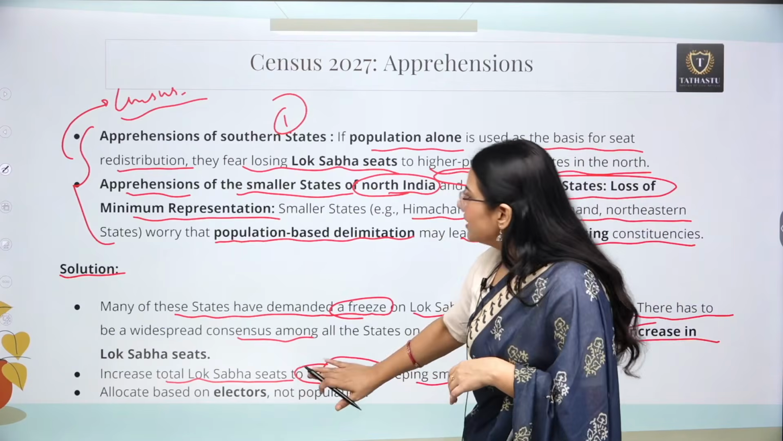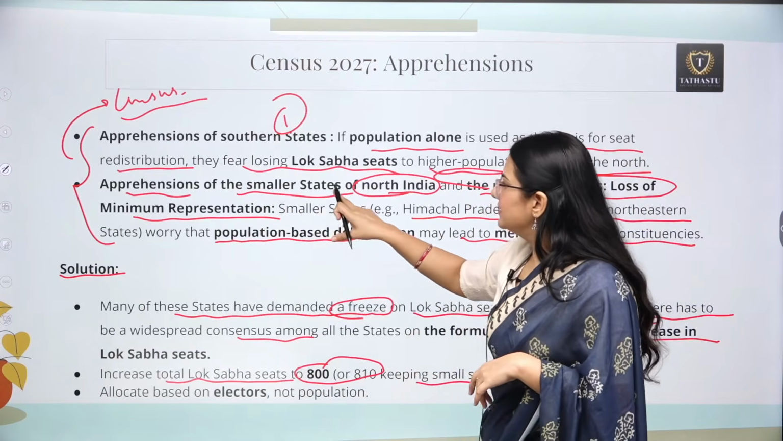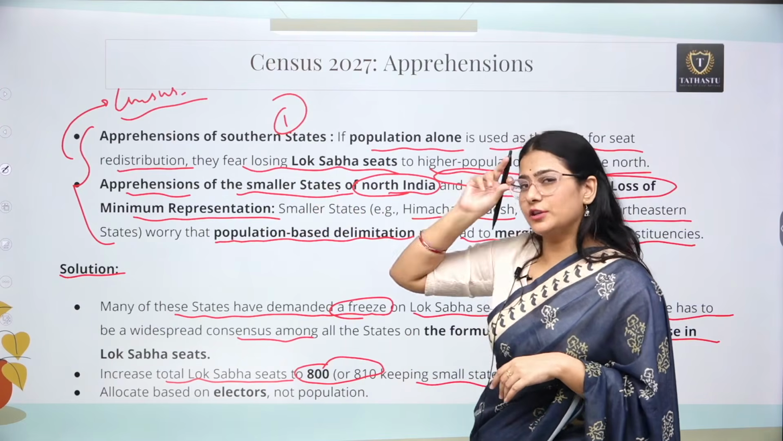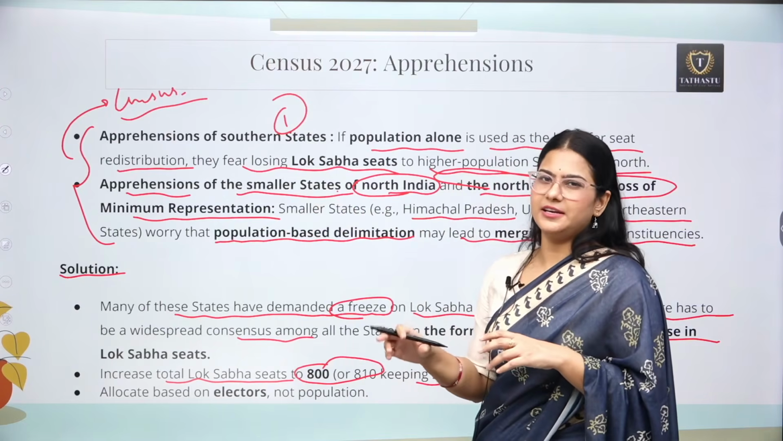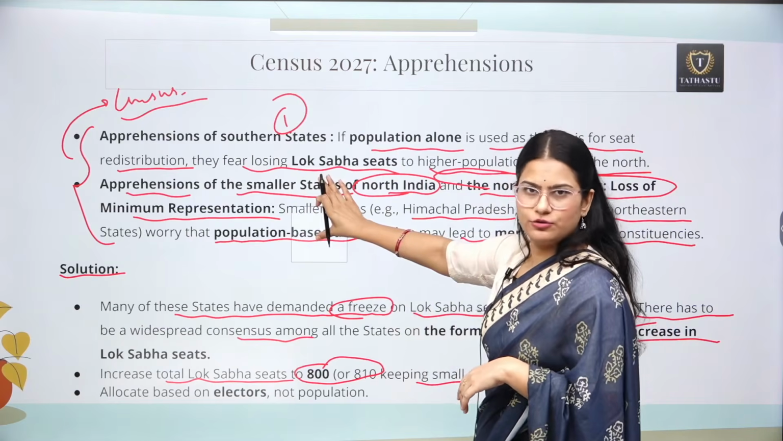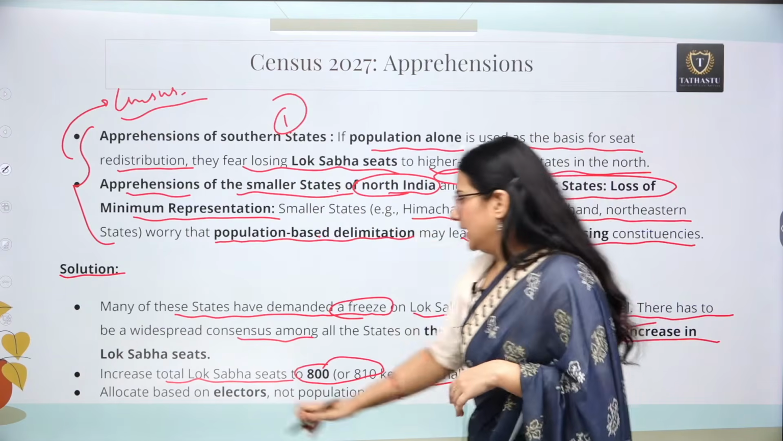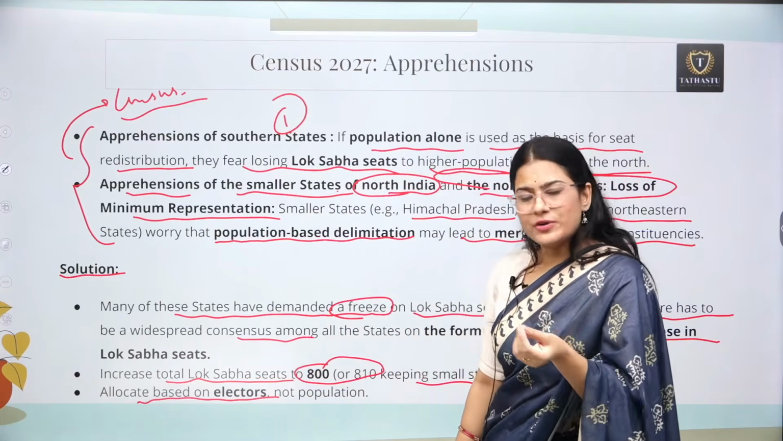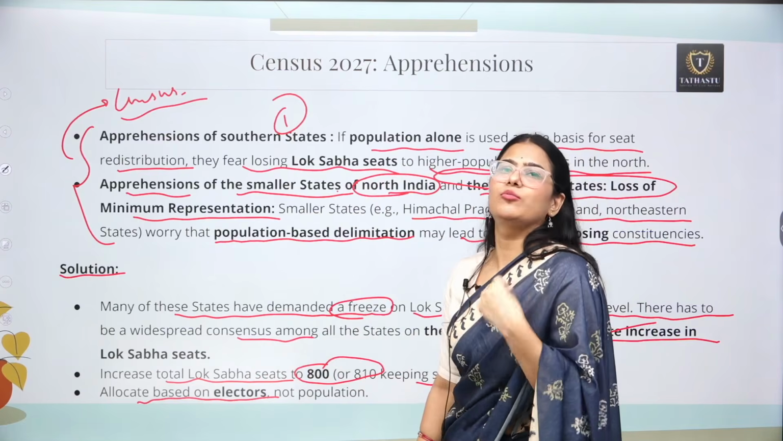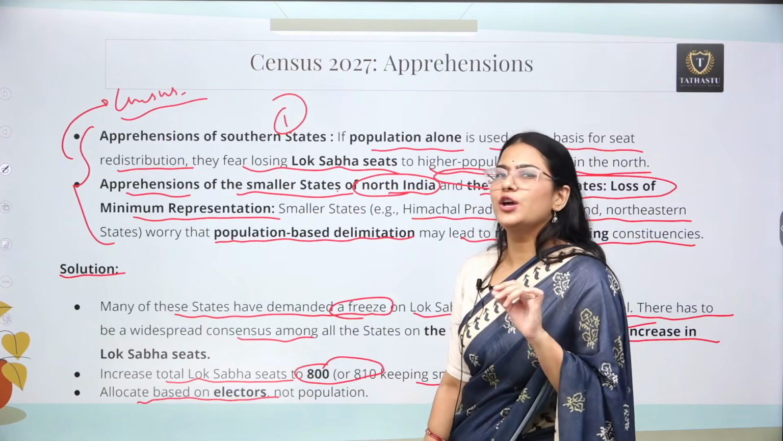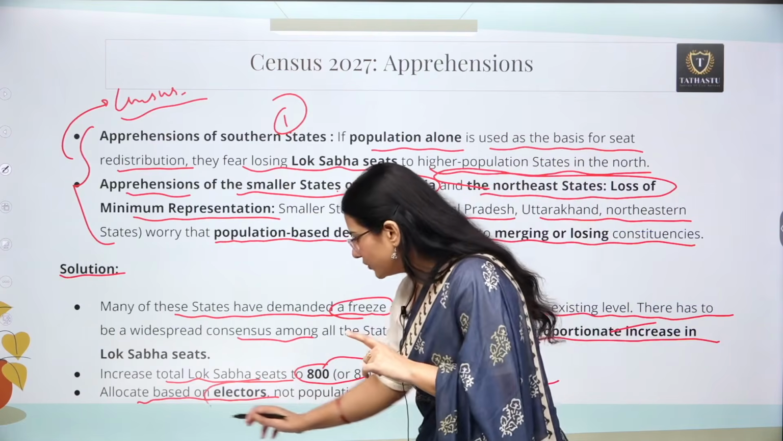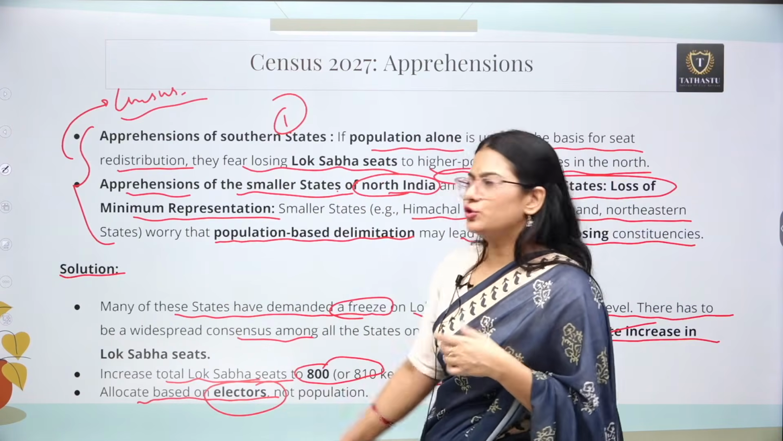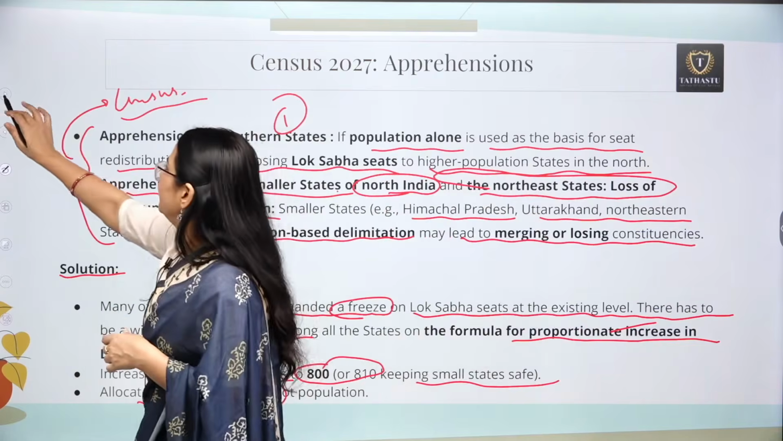If the number of seats are going to be increased, the apprehensions that are with the smaller states of north India, northeastern India, this problem at least we can eliminate. Other than that, we can allocate the constituency not only on the basis of population, we can allocate the constituency on the basis of electors also, okay? So why don't we use that? So these are a few innovative solutions that you can use in your way forward.